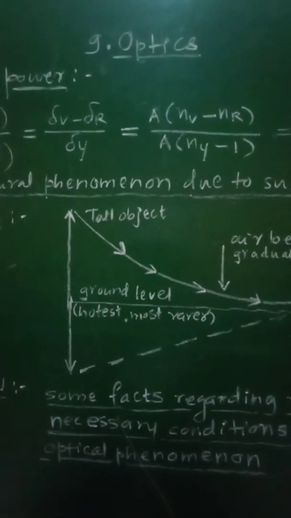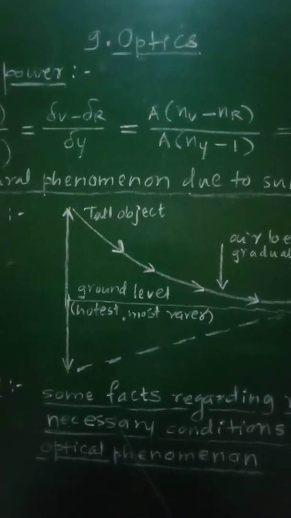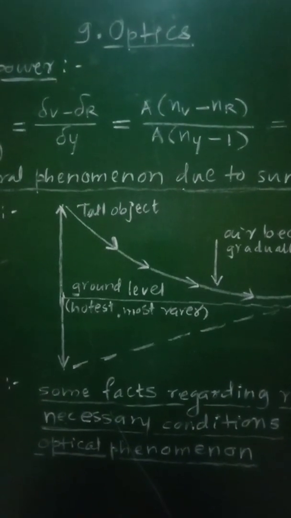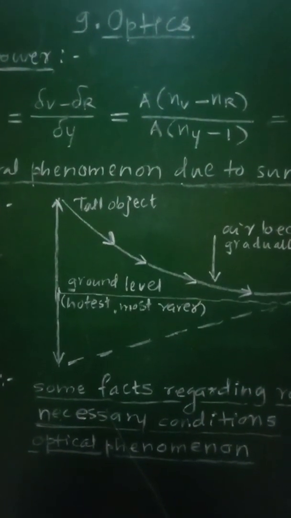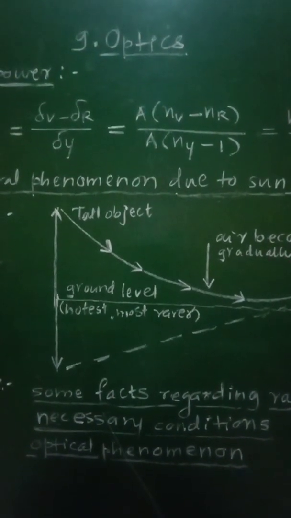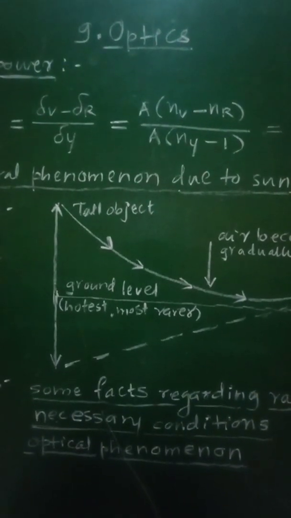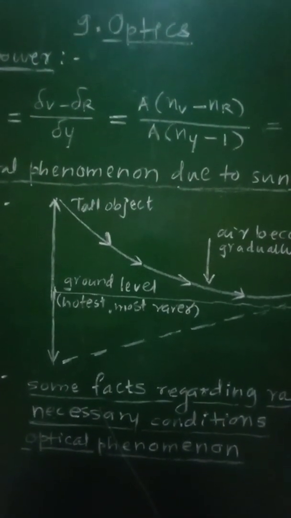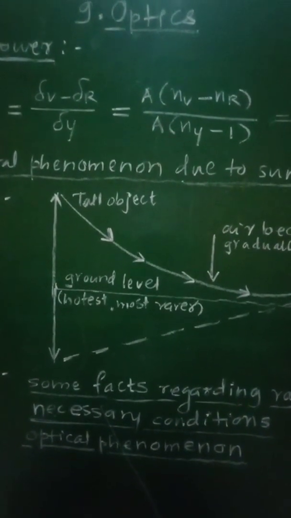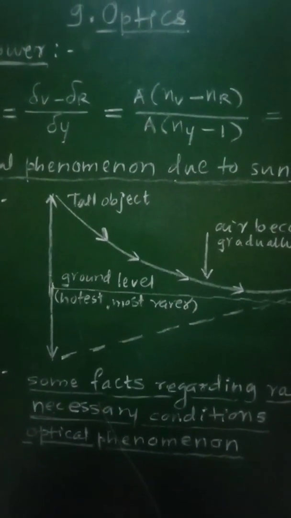So on a hot, clear, sunny day, along a level road, that is horizontal road, a pond of water appears to be there ahead. If we physically reach that spot, there is nothing but only dry road that will be observed, and the water pond will again appear ahead. This illusion is called the mirage.